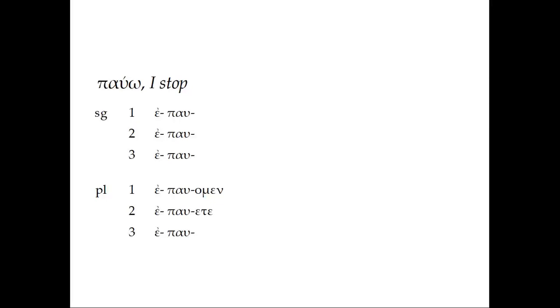And actually, epauomen and epauete are the imperfect forms, so we don't have to do much there. In the other persons, though, we're going to add on in both first person singular and third person plural, which introduces some ambiguity, of course. Are we talking about I who was stopping something or they who were stopping something? We'll have to tell from context. And the second and third persons, epaues and epaue, with the movable nu right there.